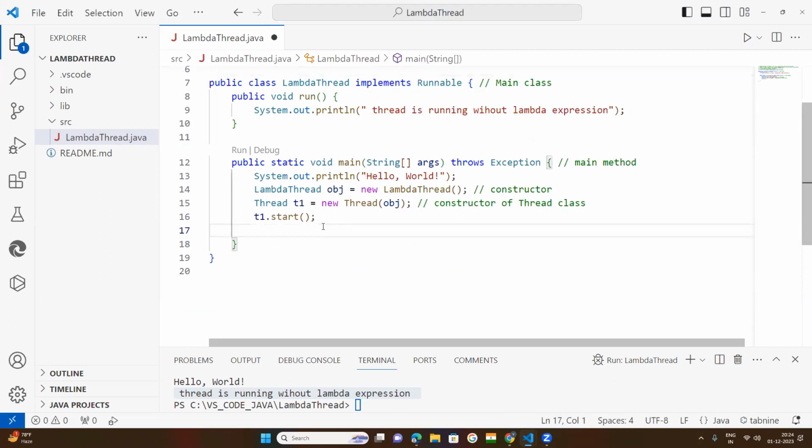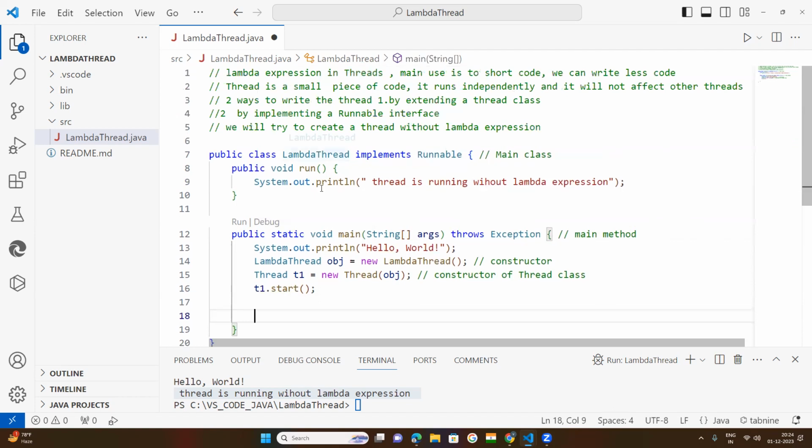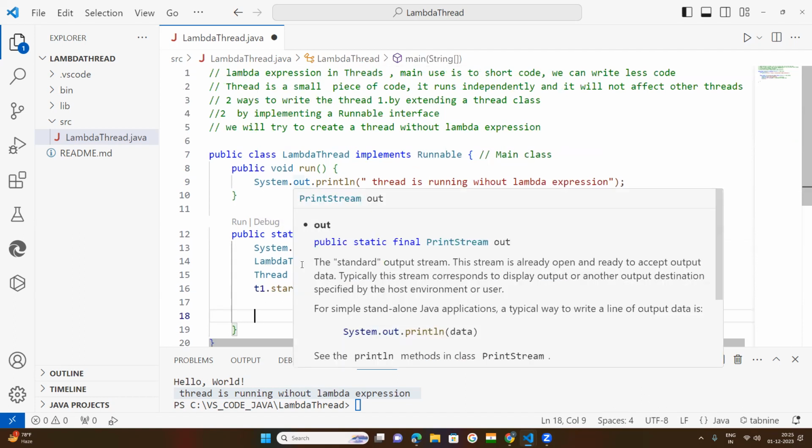How? Try to understand. See here, I'm going to write a little bit of code. I want it to be very short. Suppose this is the main method.